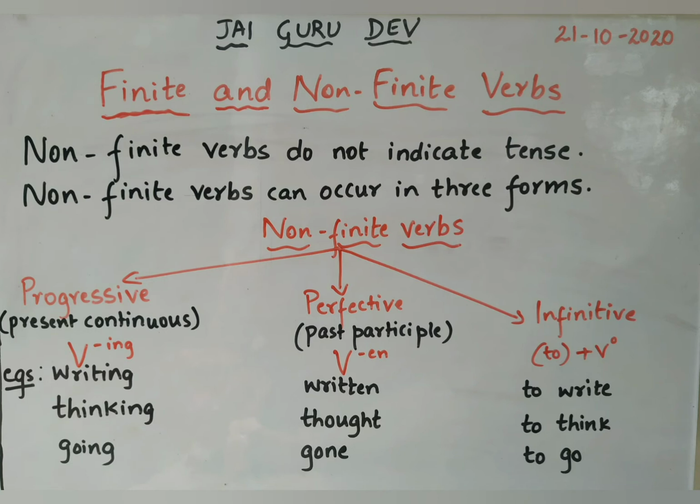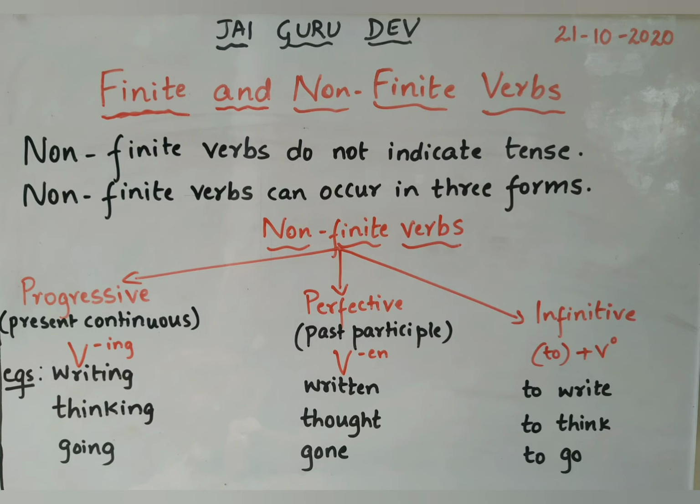First, we'll see the progressive form, in which the verb will be in the present continuous tense. That is, verb added with the ing form. For example, writing, thinking, going, etc.